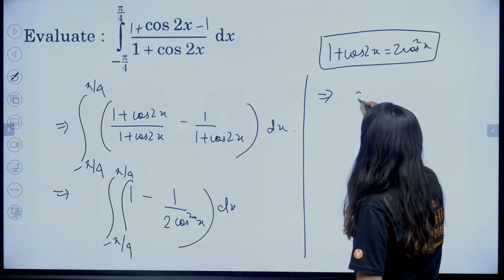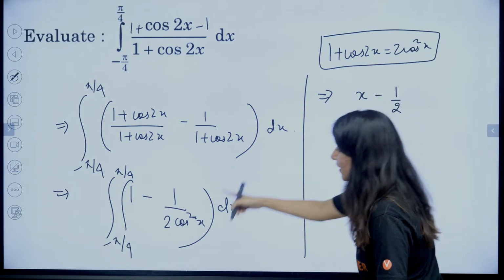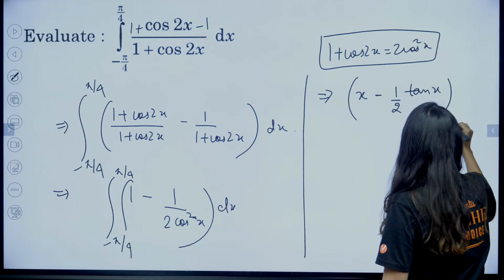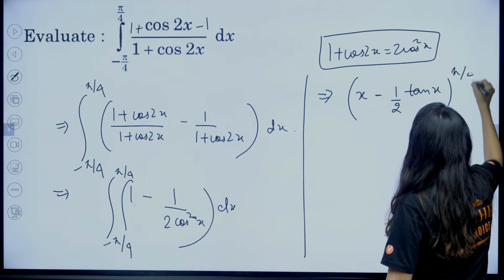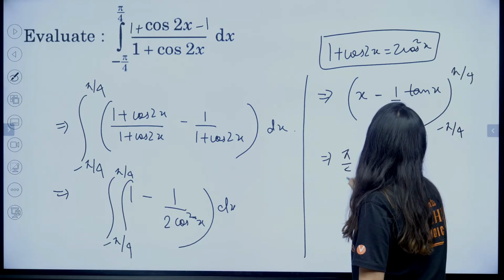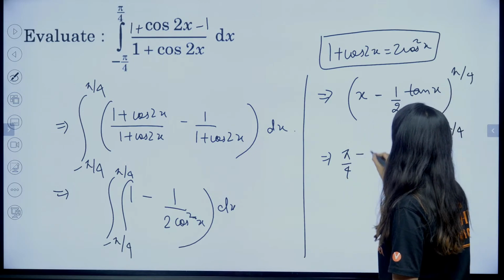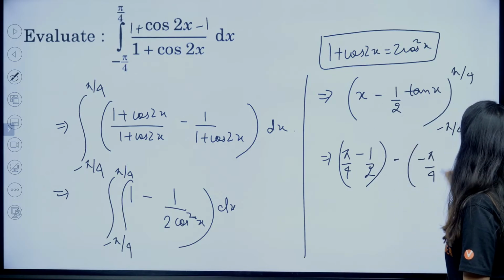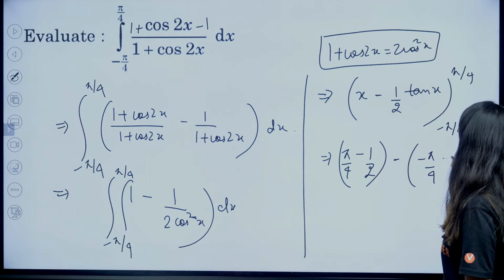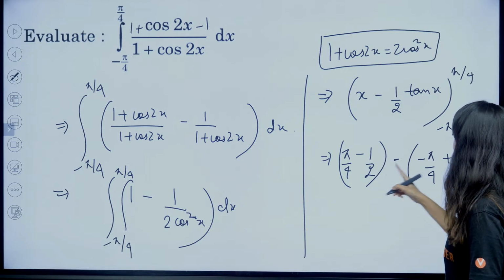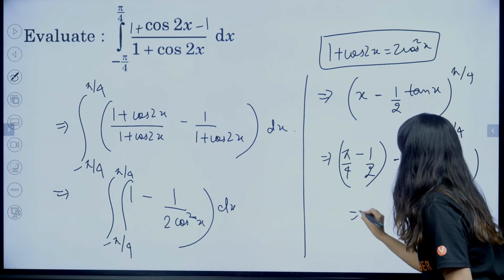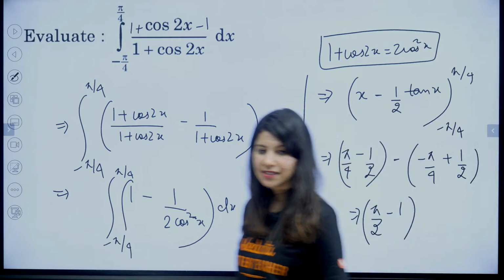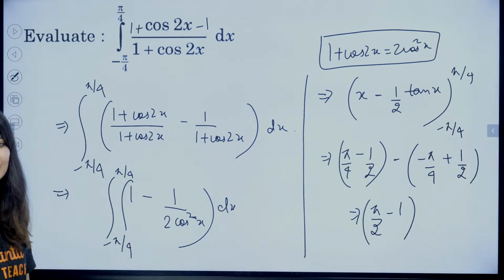Tan x, right? So this will become x minus 1 by 2, the 1 by 2 is as it is, and sec square x will be tan x. Upper limit, lower limit, minus pi by 4 to pi by 4. Let's apply pi by 4. So this is going to be pi by 4 minus half. Minus, we are going to apply minus pi by 4, so minus pi by 4 and plus half. So minus half and minus half. So it is going to be pi by 2 minus 1, right? Yes. Oh, nice, Sadhana, absolutely right.